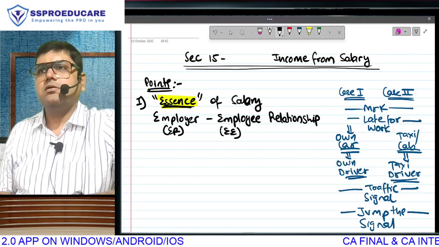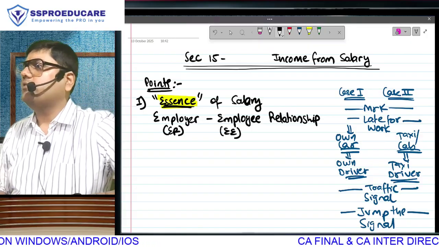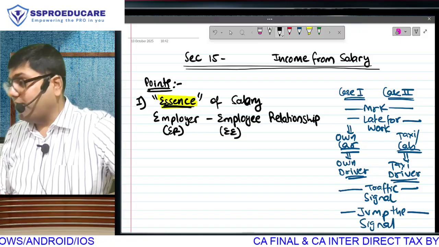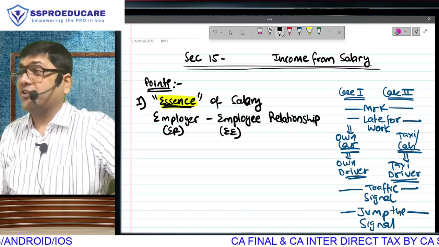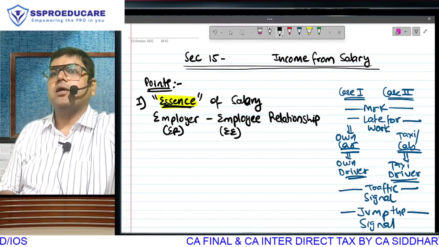Are you comfortable? If not, develop it. ER for employer and EE for employee. This is the deciding factor. So every time you are asked what triggers salary, in one line the answer is employer-employee relationship.